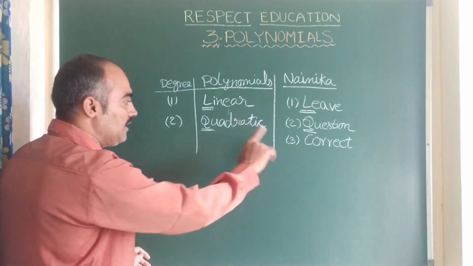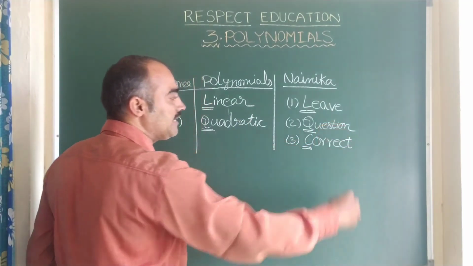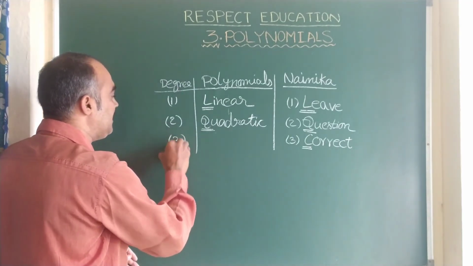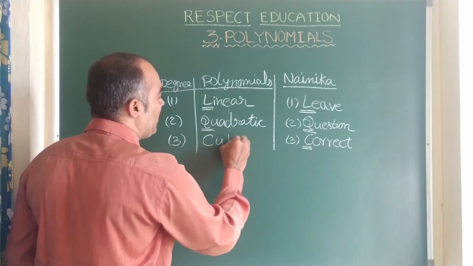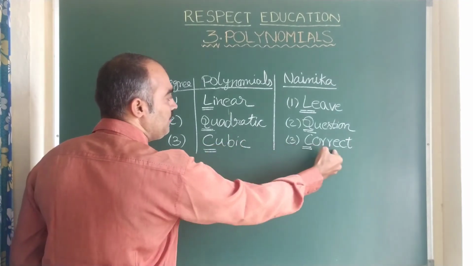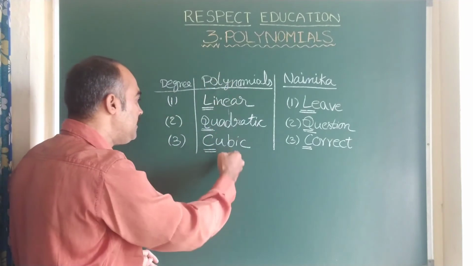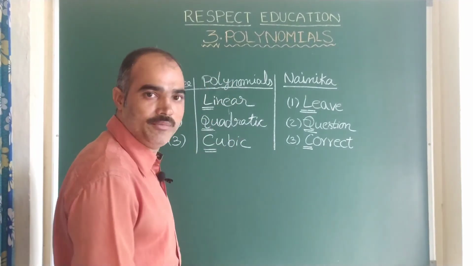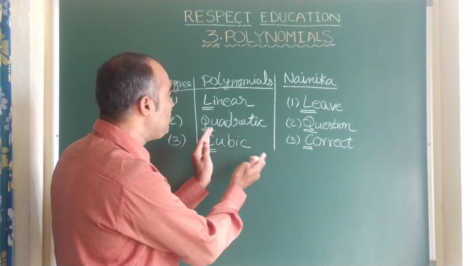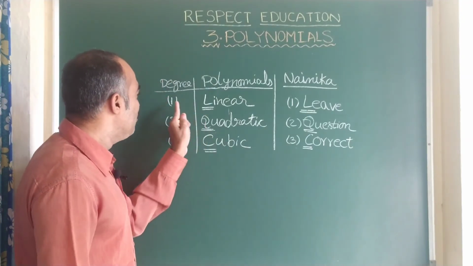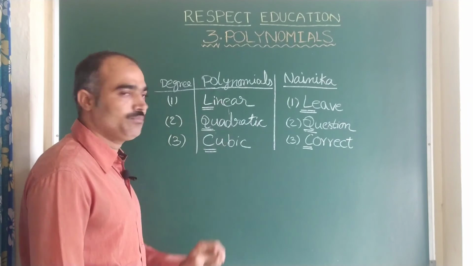Right. Third time we corrected her mistake. Same here, a polynomial whose degree is 3 is called cubic polynomial. See here, C for correction, C for cubic polynomial. So this is an easy way to remember the polynomials. Okay, different polynomials have different names. If a polynomial whose degree is 1, that is linear polynomial.